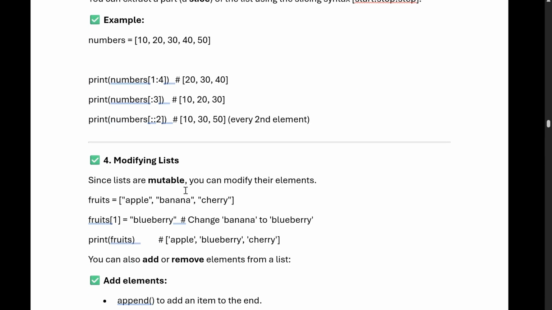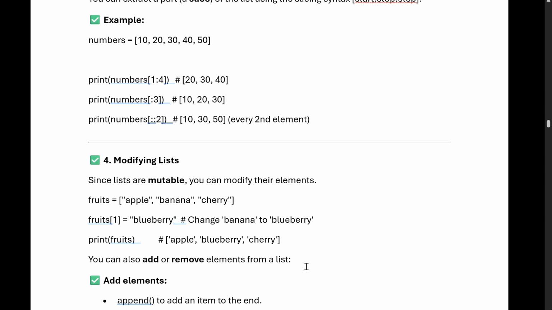Okay, how do we modify the list? Since lists are mutable, you can modify the elements. Suppose we have fruits: apple, banana, cherry. Suppose you wanted to change the banana to blueberry. What is there in fruits[1]? Earlier it was banana. Now we want to assign blueberry. We will do fruits[1] equals blueberry and print. So it will print apple, blueberry instead of banana, and cherry.